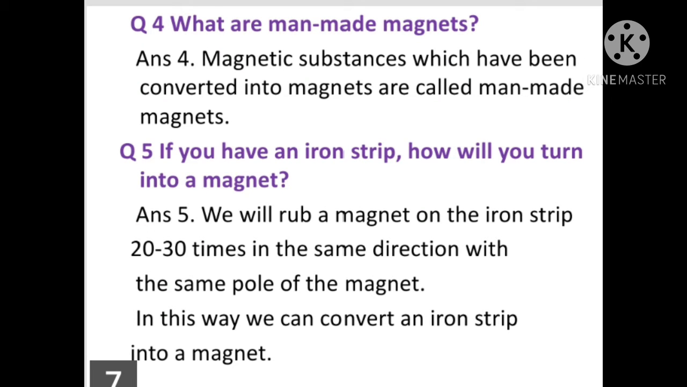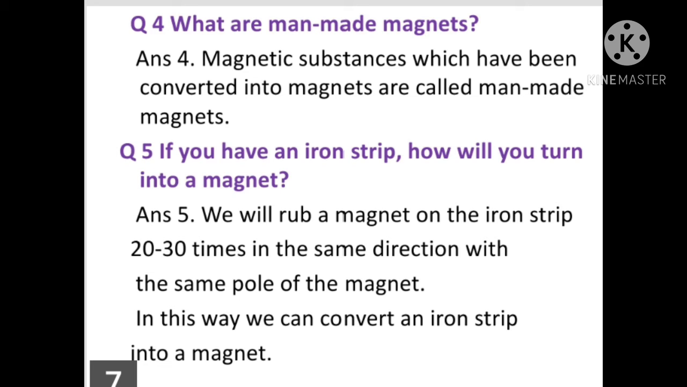Question number 4. What are man-made magnets? Answer: magnetic substances which have been converted into magnets are called man-made magnets. Magnetic substances like iron and steel, when converted into magnets, are called man-made magnets.